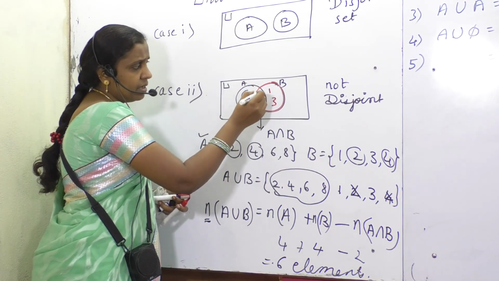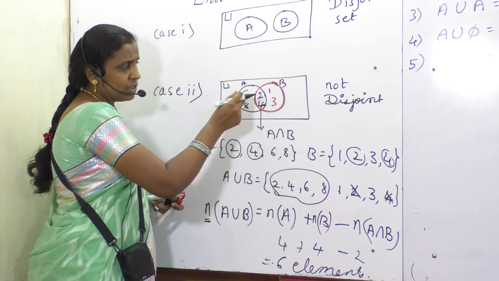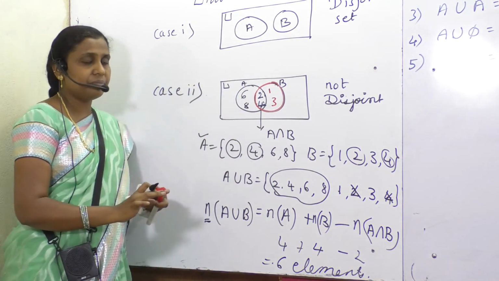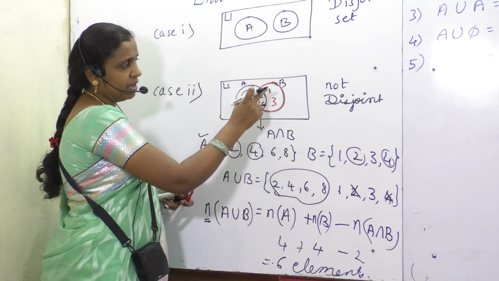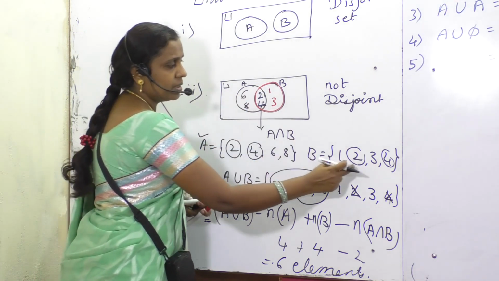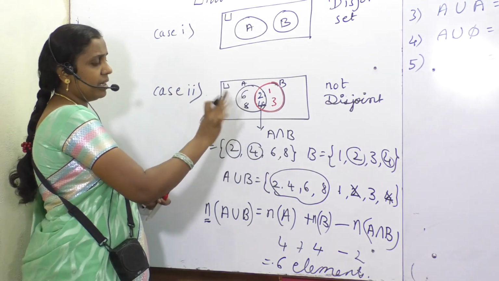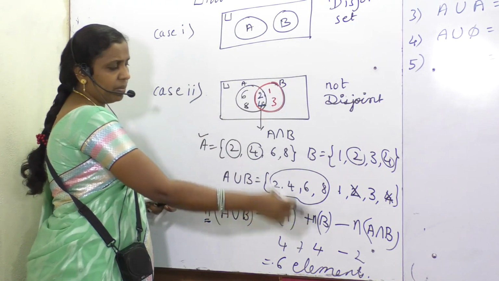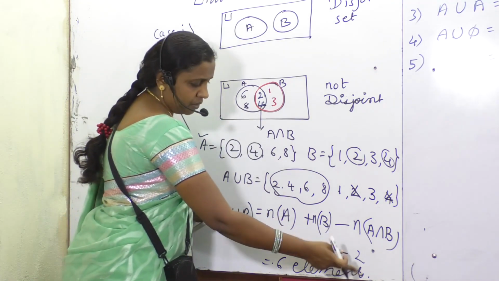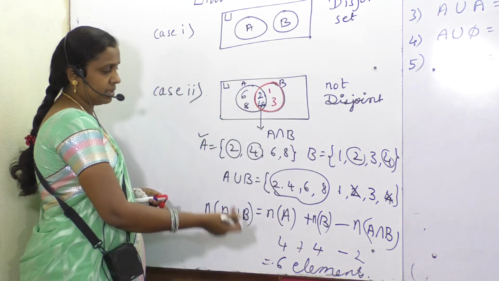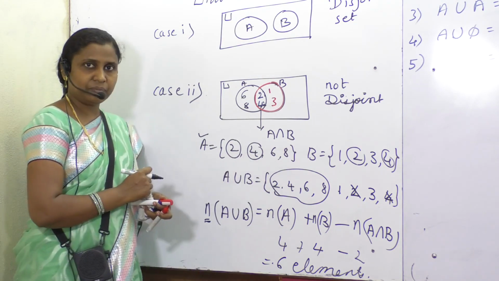It means up to here, 2, 4 also are coming in set A. 2, 4, 6, 8. Correct? Set B, 1, 2, 3, 4. Is it right? Set A, how many elements? 4. Set B, how many elements? 4. Intersection, common elements 2. And the simplification 6. This is what we obtained.